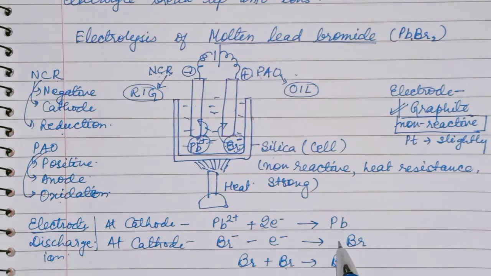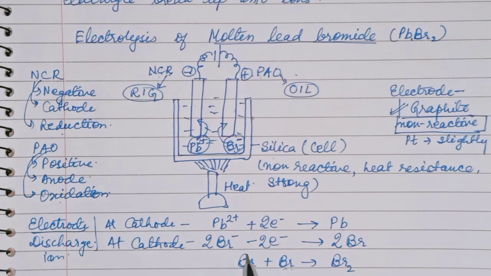That's why here you will write 2. 1 plus 1 Br is 2 Br, or Br2. So if you are writing 2 here, you have to balance this side also. So you will write 2 here and 2 here also. Now on both sides, all the atoms and electrons have the same number.